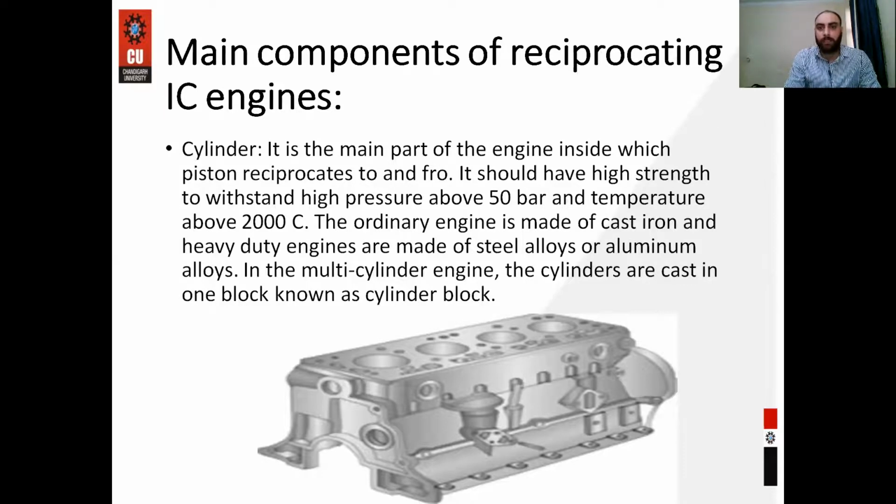It has high strength to withstand high pressure above 50 bars and temperature above 200 degrees centigrade. Moreover, the material used to make the cylinder is cast iron, and for heavy duty engines, steel alloy or aluminum alloy is used. If there is one cylinder, that is called a simple cylinder. If there are a number of cylinders, then that is called a cylinder block.